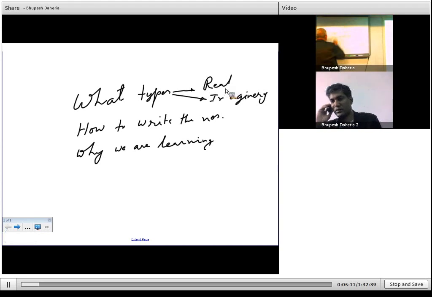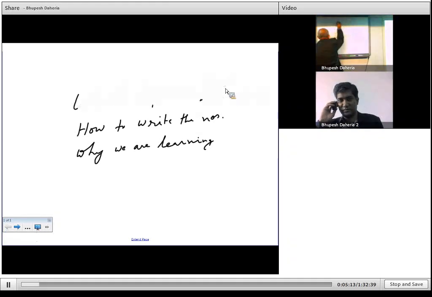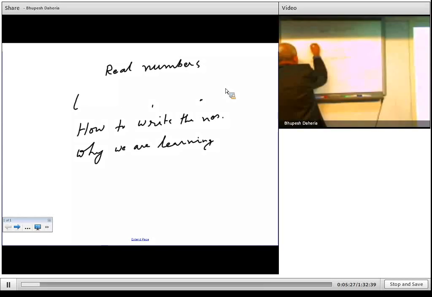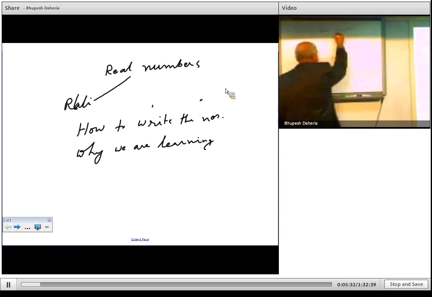Your real numbers are further subdivided into rational numbers and irrational numbers.